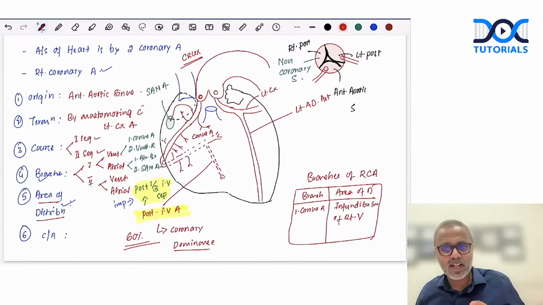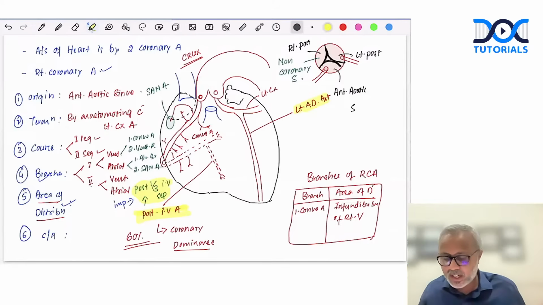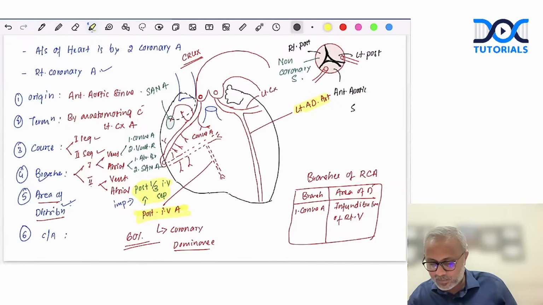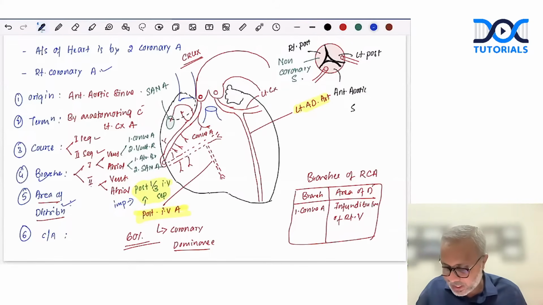Do you know what this artery is otherwise called? This left anterior descending artery? Anybody? Anyone in the group? Can you tell me what this left anterior descending artery is otherwise called? Remember, this anterior descending artery is otherwise called the widow maker's artery.